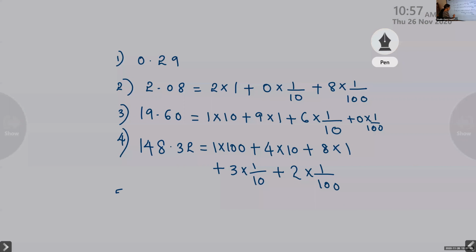Then the fifth one is 200.812. Here this is 200. It is not 002. If it is 200, there is value for 0.